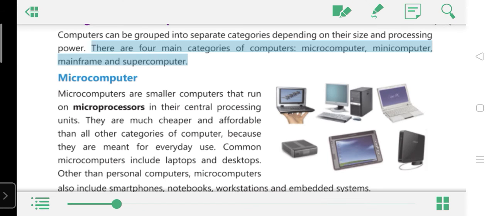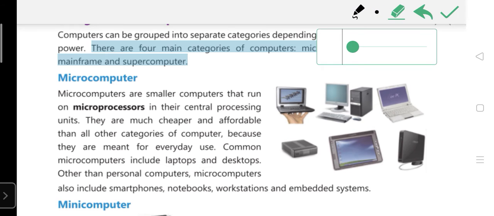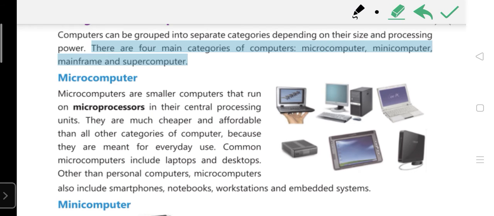Microcomputer uses the central processing unit. Secondly, it is cheaper and affordable. Nowadays, we purchase computers, laptops, and the mobile phone is a common thing.